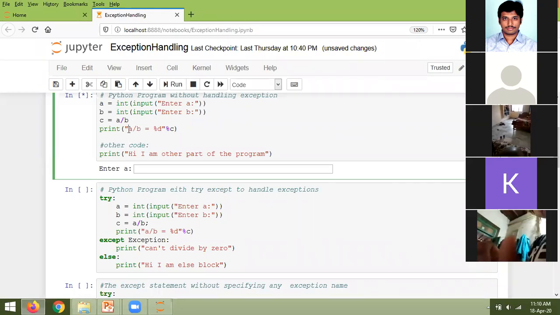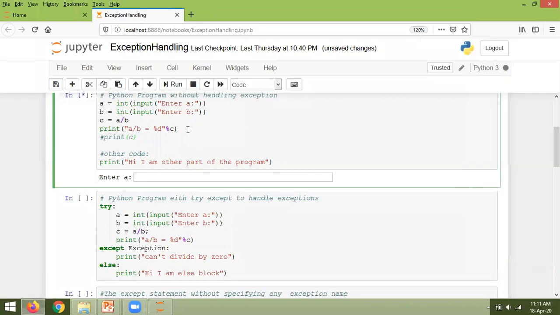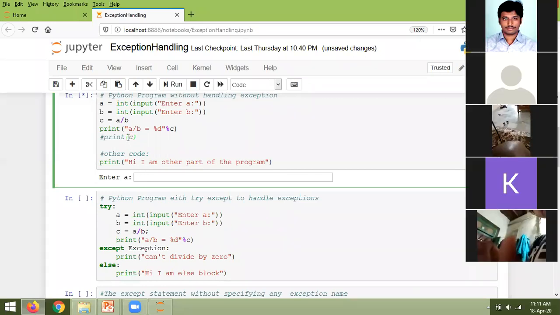The output will be displayed like this: A by B equal to some value. What is that value? Since you want to display that as an integer, I am using percentage D like in C language, and this percentage D corresponds to the value present in the variable C. So for that I am using percentage D here. So this statement is also the same as what I'm writing in the comment lines: print C. That's it. Or we can write like this.